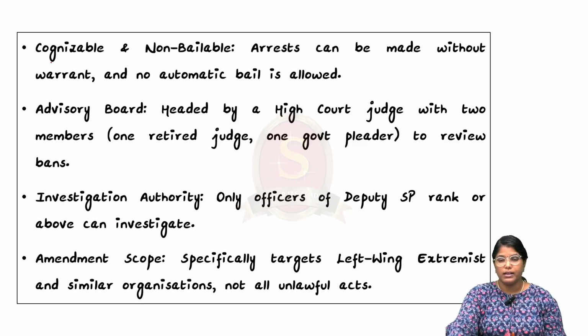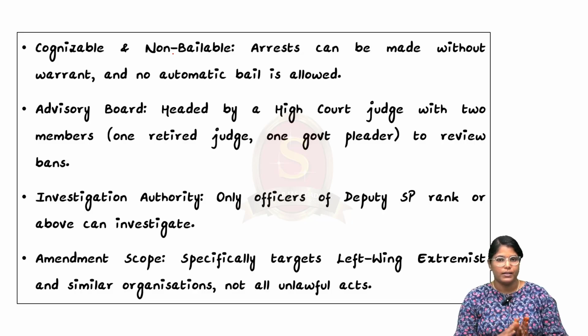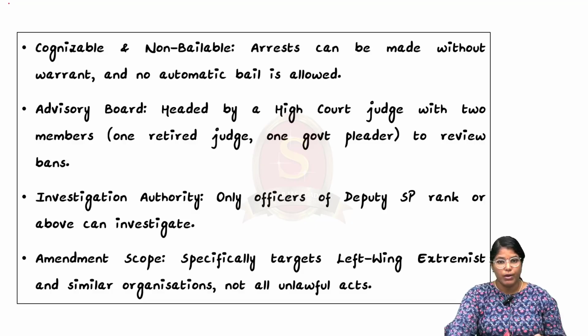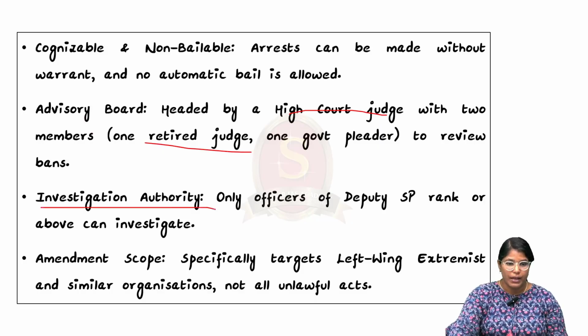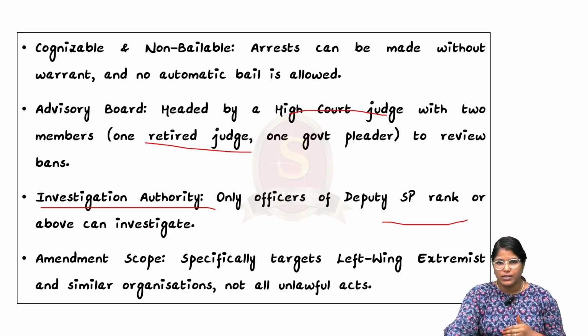Now the fourth important thing is the arrest can be made without a warrant, and automatic bail will not be applied in this case of arrest. And there will be an advisory body for reviewing the ban given on an organization. This advisory board will be headed by a high court judge with 2 important members, one retired judge and one government pleader. And fifth important thing is there will be an investigation authority, and the SP, deputy SP rank person or above, they only can investigate the persons.